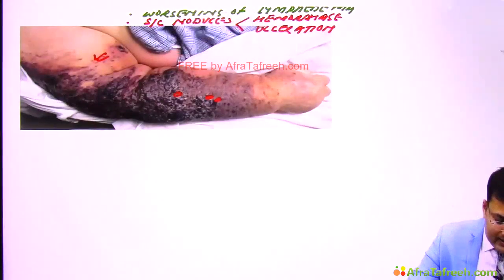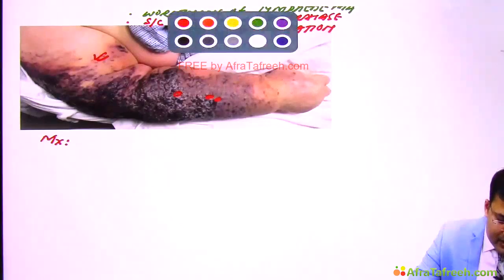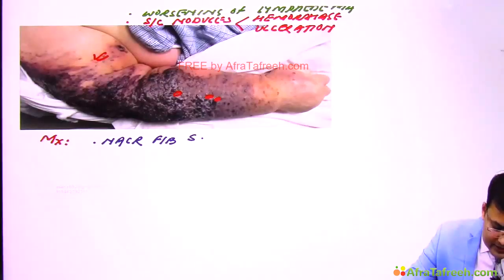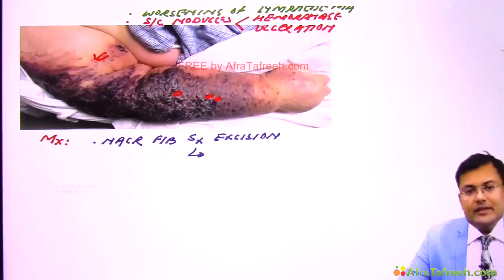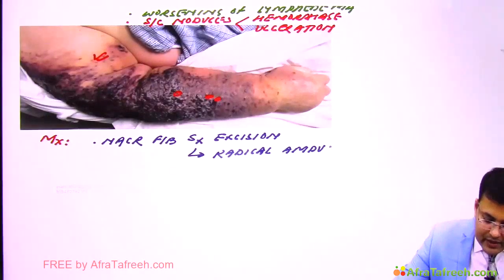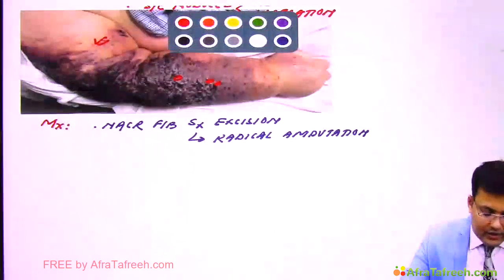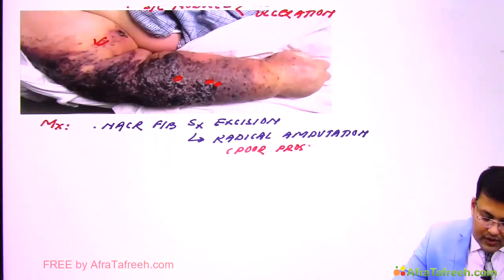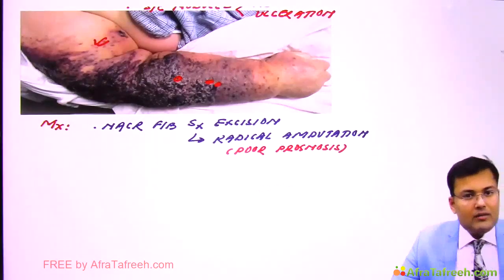So despite radical amputation, it is associated with poor prognosis. Clear? So this is all about the lymphatic system.